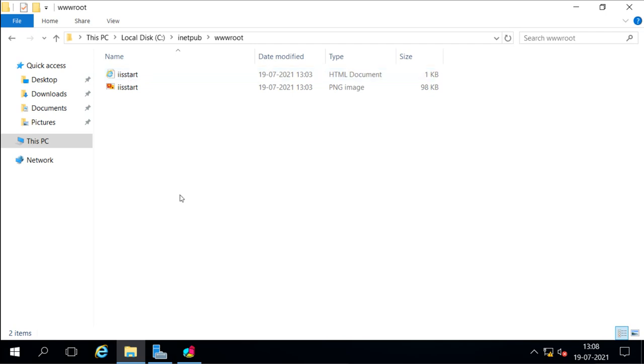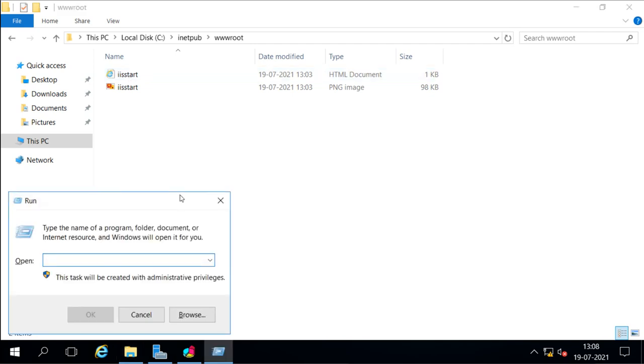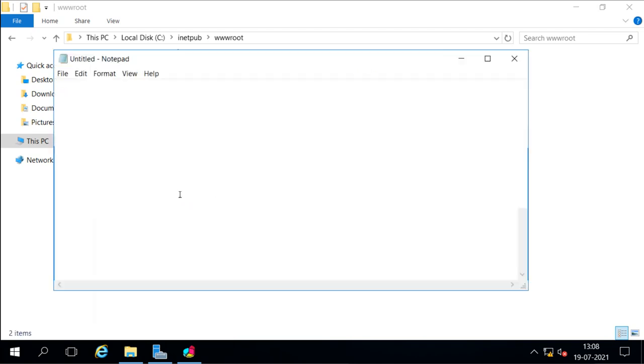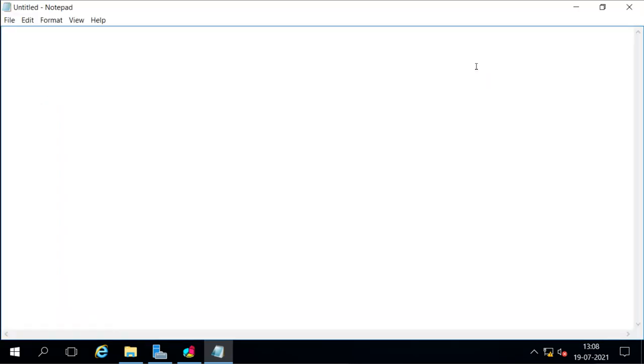To create the website, we have to put all the website data here, and our home page file must be named index.html. So I will create the home page file here, using a simple code to see.